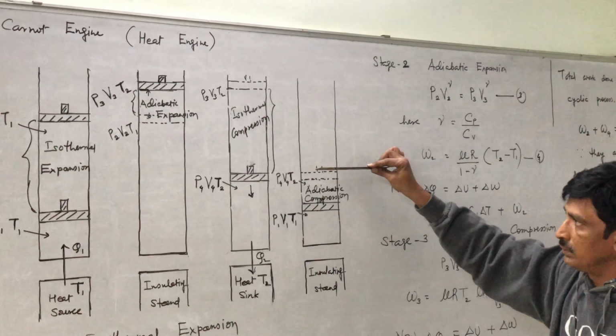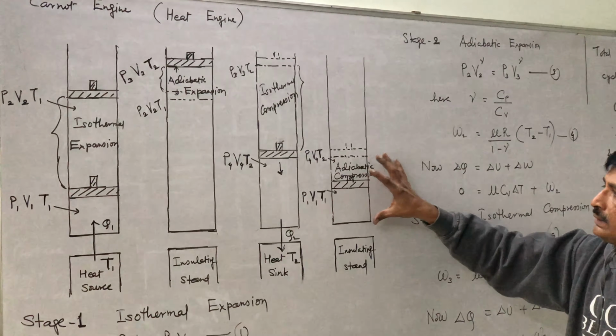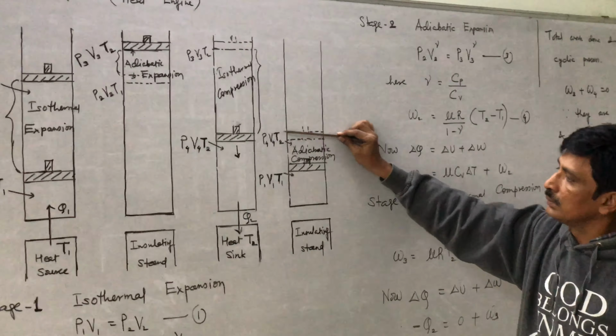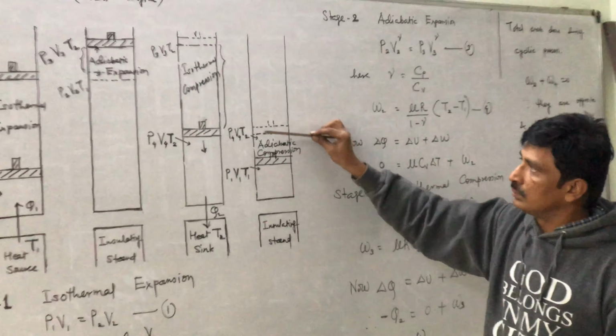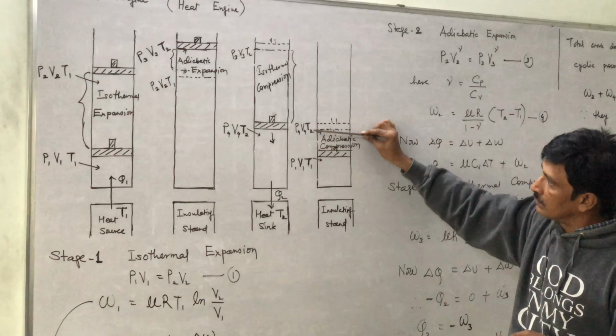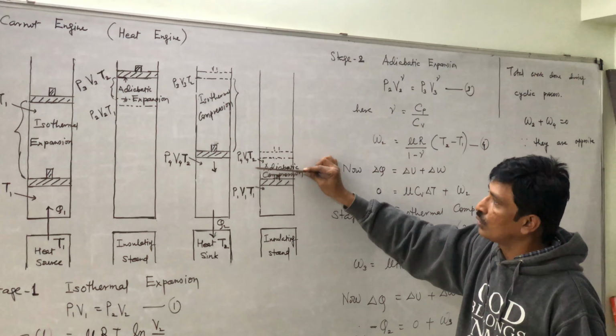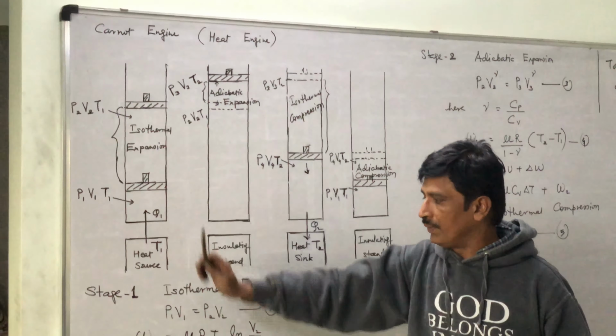At this stage, within no time, we have put this system on insulating stand again. So again compression. Sorry, adiabatic compression. So P4 V4 T2 to P1 V1 T1. So compression is there. So temperature increases, and it again reaches the same temperature T1.